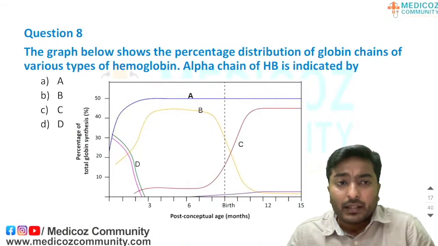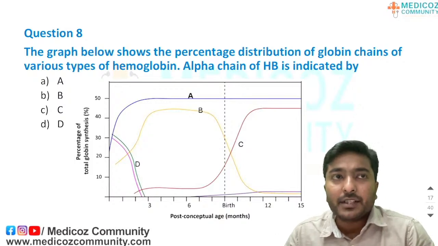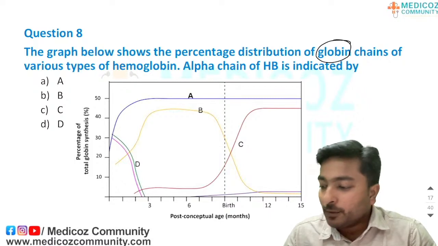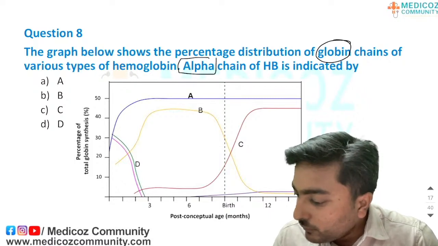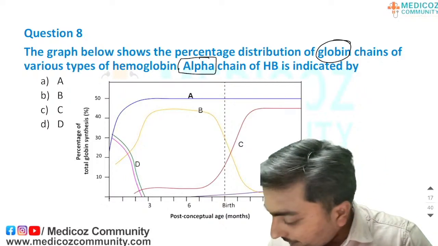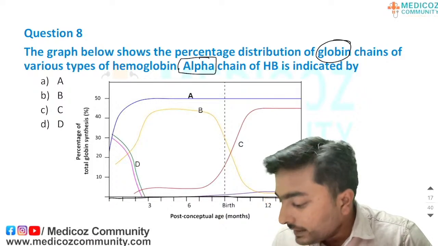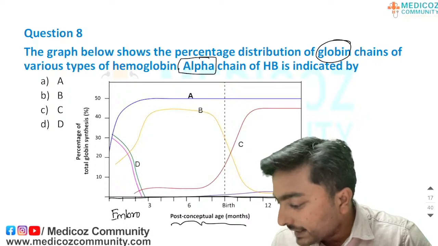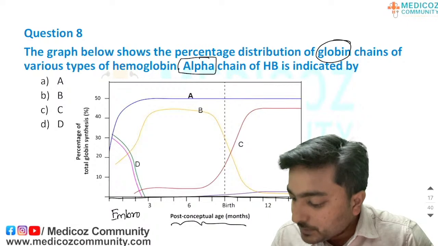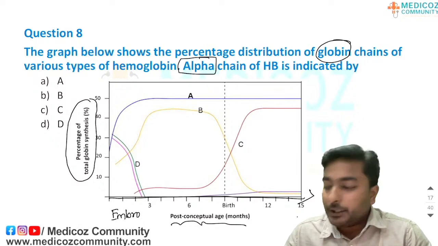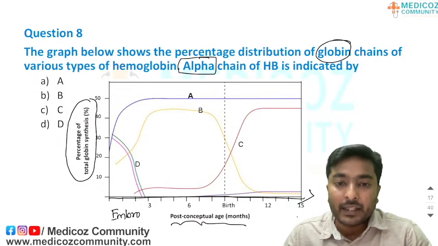Then the graph below shows the percentage distribution of the globin chains of various types of hemoglobin. They are asking which curve indicates the alpha chain of hemoglobin. Just look at the image. The x-axis shows the age from the embryonic period to postnatal life, and the y-axis shows the percentage of globin chain synthesis. In order to answer this question, we need to know what types of hemoglobins are available in the embryonic period and what chains are present in them. Okay.